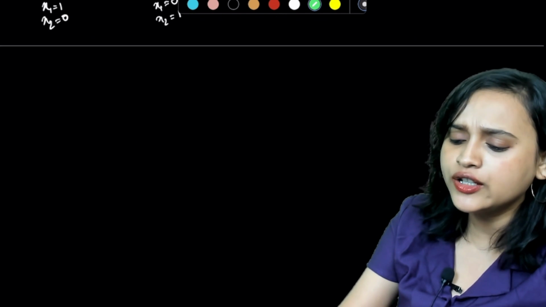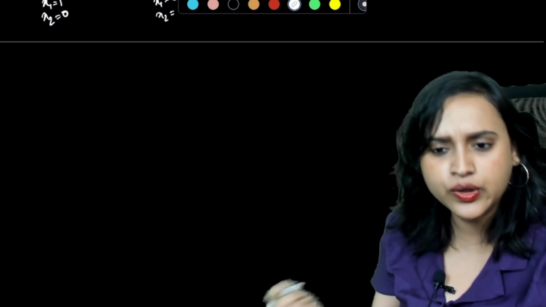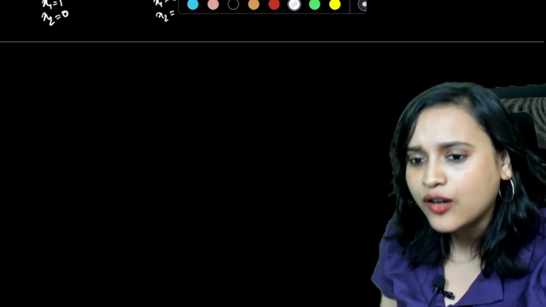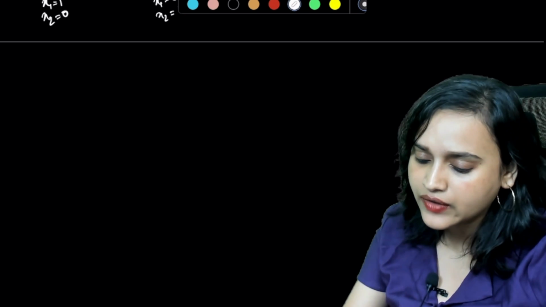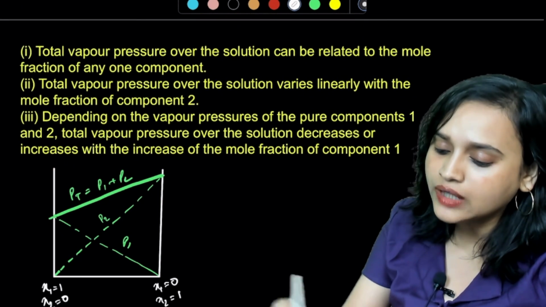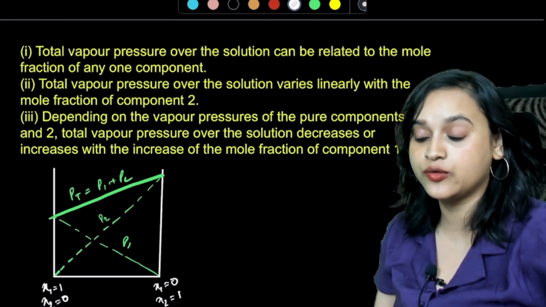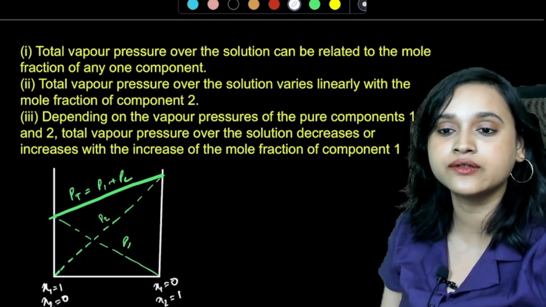Now, you know what you can do? Sometime back, we said that the total vapor pressure over the solution can be related to the mole fraction of any one of the components. Okay, this is done. Graph is done.